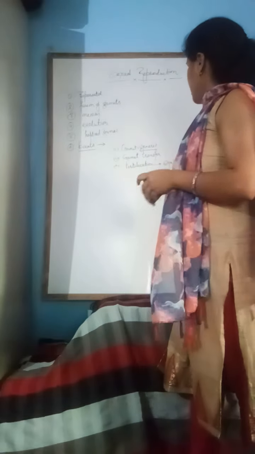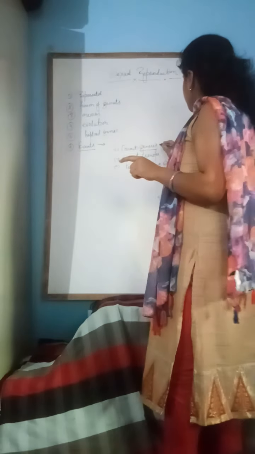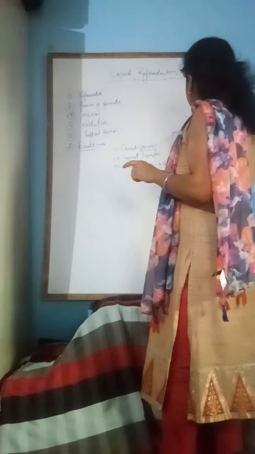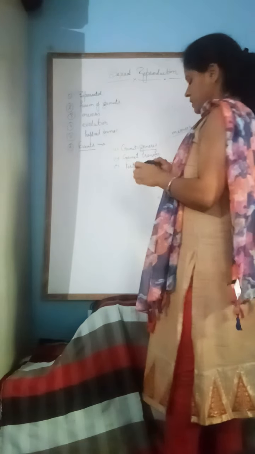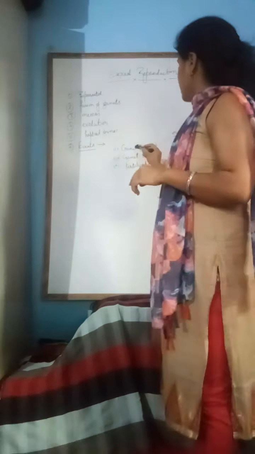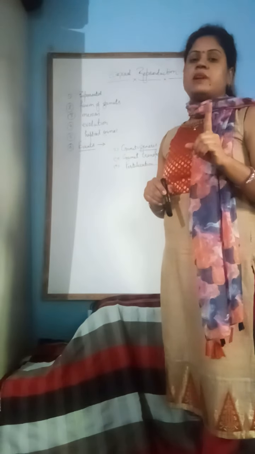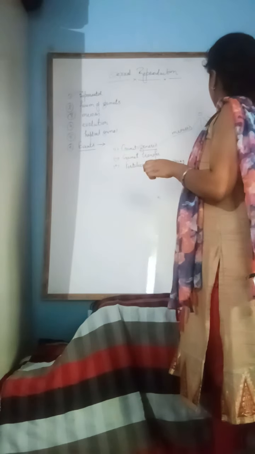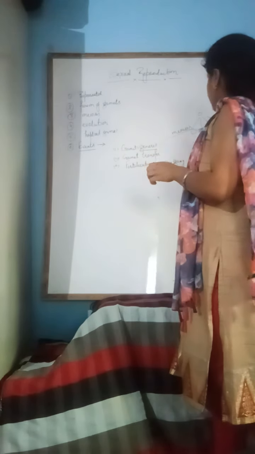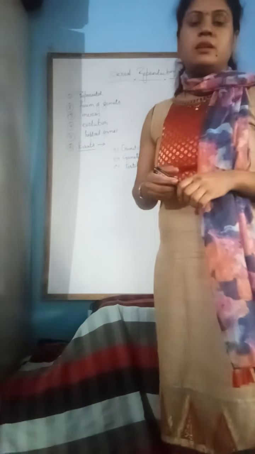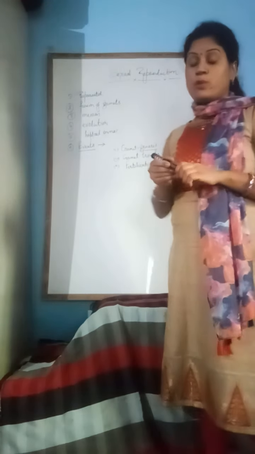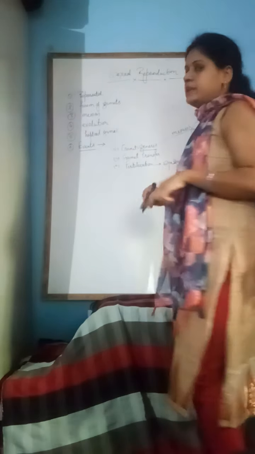In this process, a meiosis division takes place in gametogenesis. In meiosis, one cell is divided into four daughter cells, and each daughter cell has a single set of chromosomes. Suppose in the male body there are 46 chromosomes in the parental body.